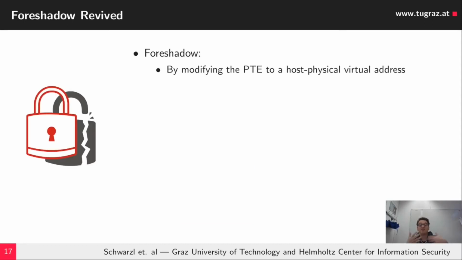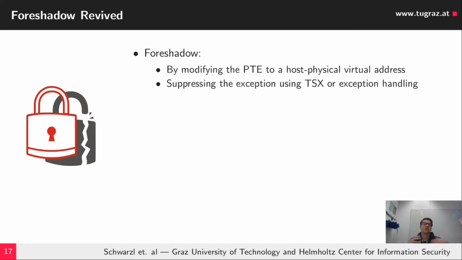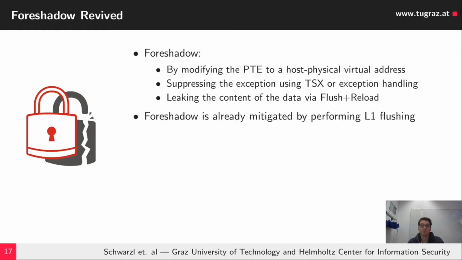The basic idea of Foreshadow is then, in a virtual machine for instance, to modify the page table entry such that it points to a host physical address. It could be the direct physical map address as previously explained. Then, since an exception arises, we need to suppress it, either using TSX or some proper exception handling, for instance setjmp. Afterwards, since the data is encoded into the cache using a gadget similar to the one in BTB, we can perform a Flush+Reload.